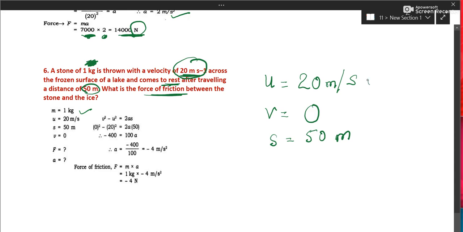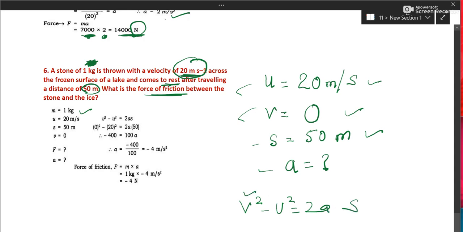So u is there, v is there, s is there. You can find out a. First you find out a. How to find out a? u, v, a, s. In which equation will they come? Third equation of motion. You can use this. v is 0, you can substitute.